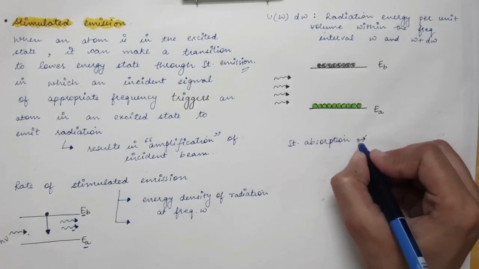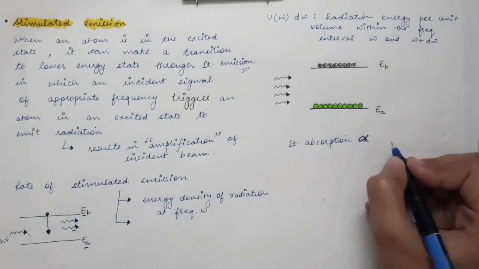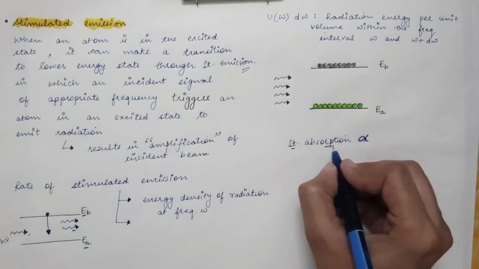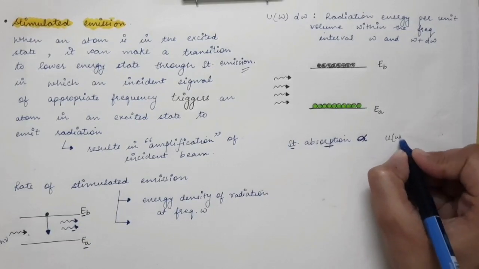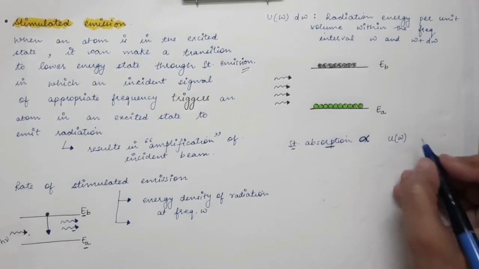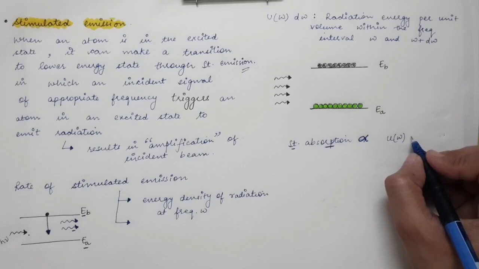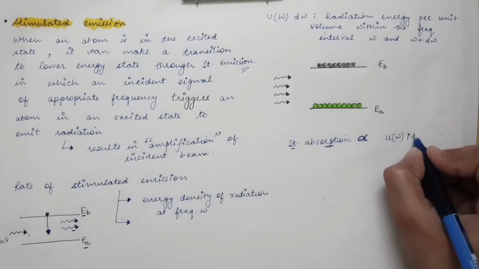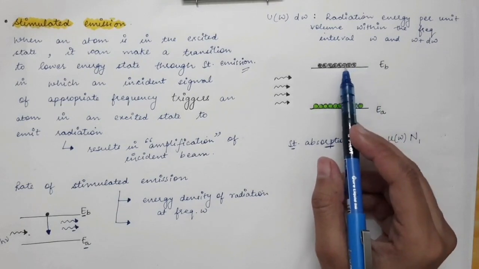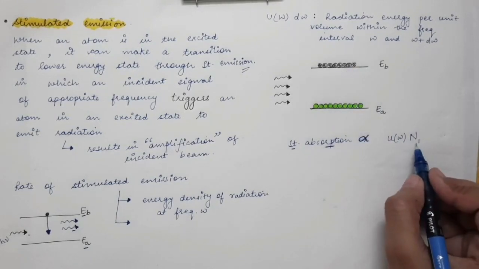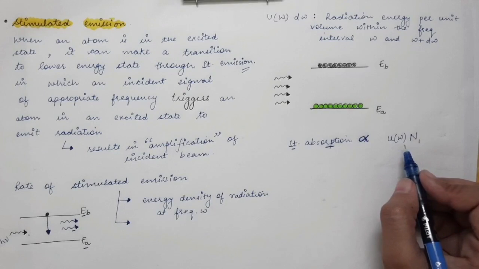It is directly proportional to the energy density of the photons at frequency omega. Then it is directly proportional to the number of atoms present in the lower state, because absorption occurs from the lower state to the excited state. So it depends upon the number of atoms present in the lower state.